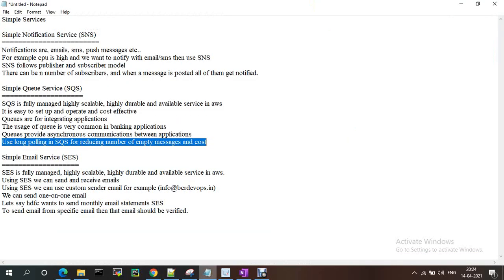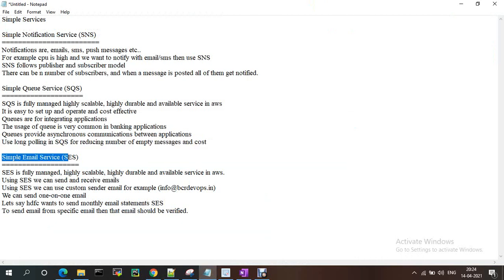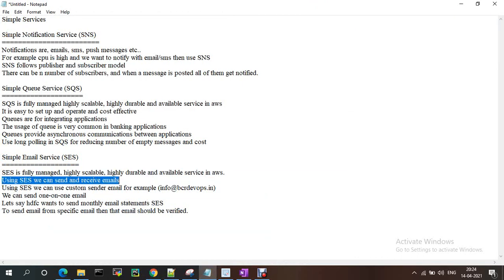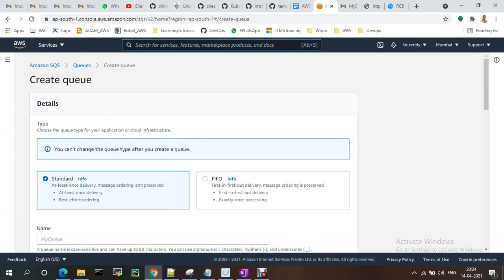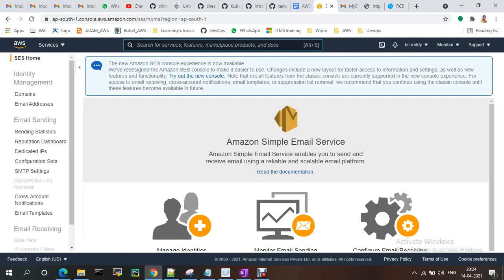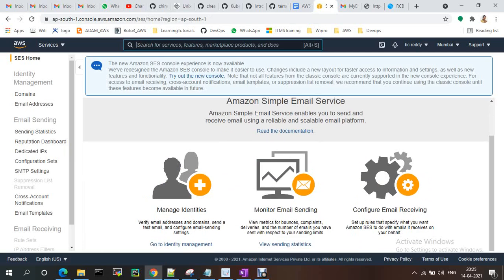And there is another service also, SES, Simple Email Service. Okay, this is also a fully available service. Using SES we can send and receive emails. Okay, so if you go to SES, Amazon Simple Email Service, suppose there are domains, right?